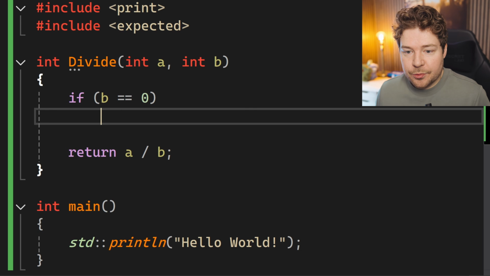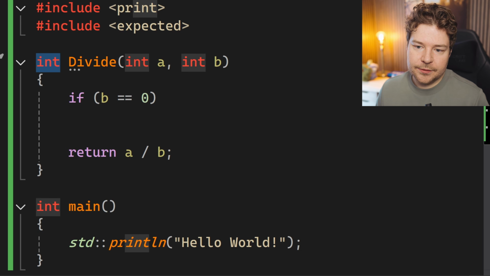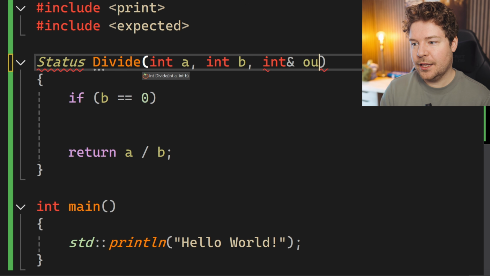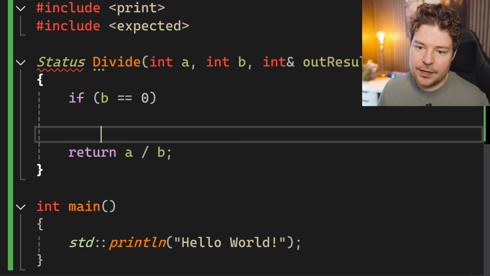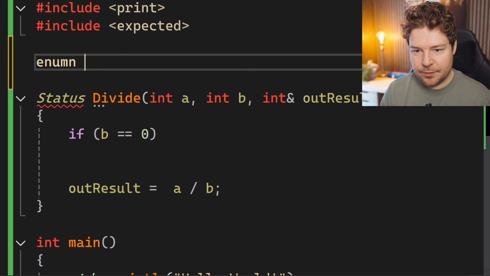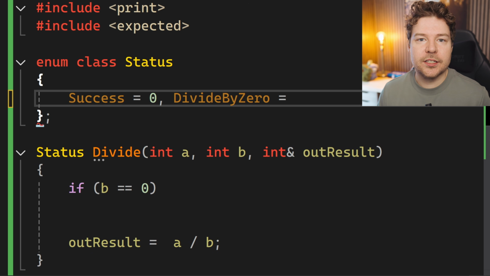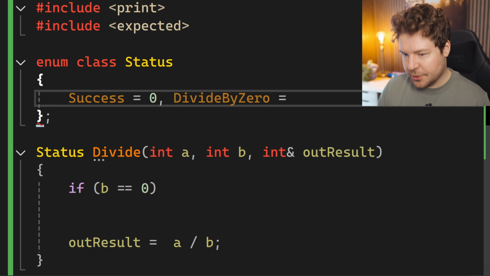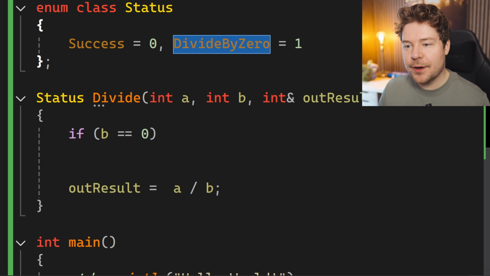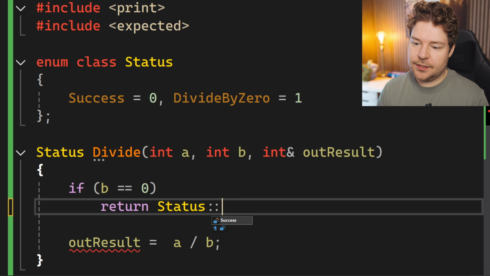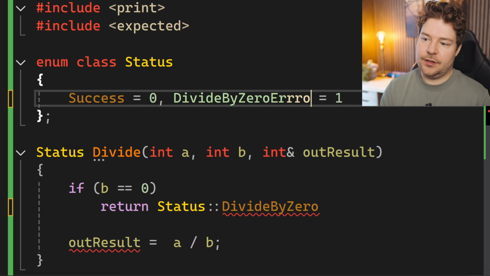Okay, so let's just say we don't want to use exceptions. What other options do we have? Well, instead of returning an int here, we might instead return some kind of status code. And then maybe the result would be some kind of output parameter here that we would set. And then this status, which I'm trying to write as fast as possible, could be something like success, divide by 0. This at least gives you some context as to what goes wrong compared to if we had just returned a Boolean, but obviously returning a Boolean is also fine. In fact, I probably should have started with that. But anyway, so divide by 0, we can just say not do the division, obviously, and return status divide by 0. I guess error makes sense.